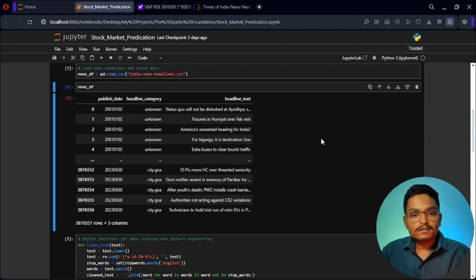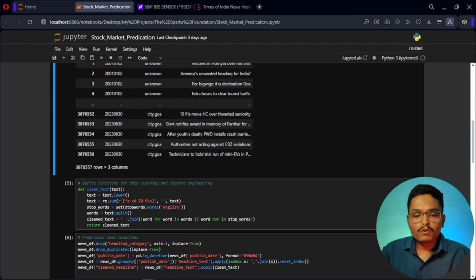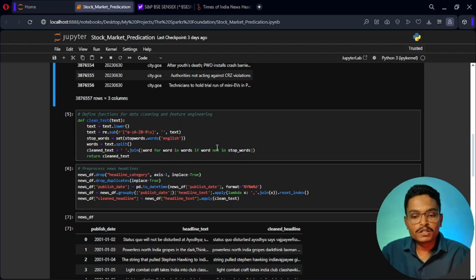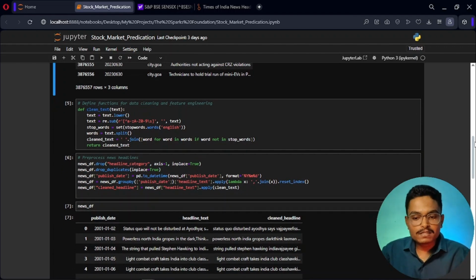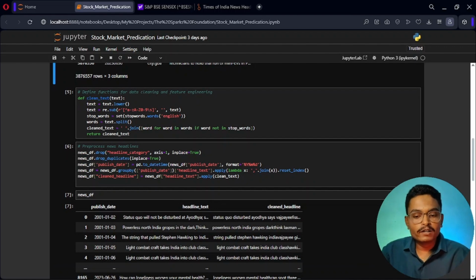As you can see here, this data frame needs a little bit of cleaning. We don't require this headline category. The published date needs to be converted into date type. We will remove all the stop words from the headline text. For cleaning this data, we have created a def function, clean text, that will remove all the stop words, lower the text, and return the clean text into the data frame.